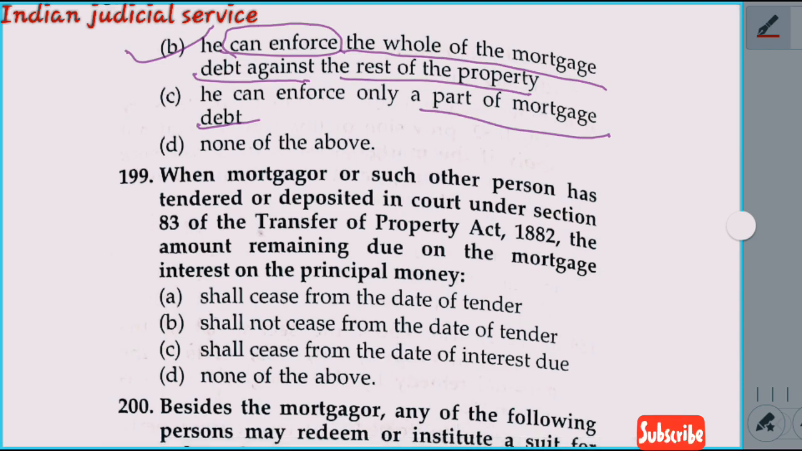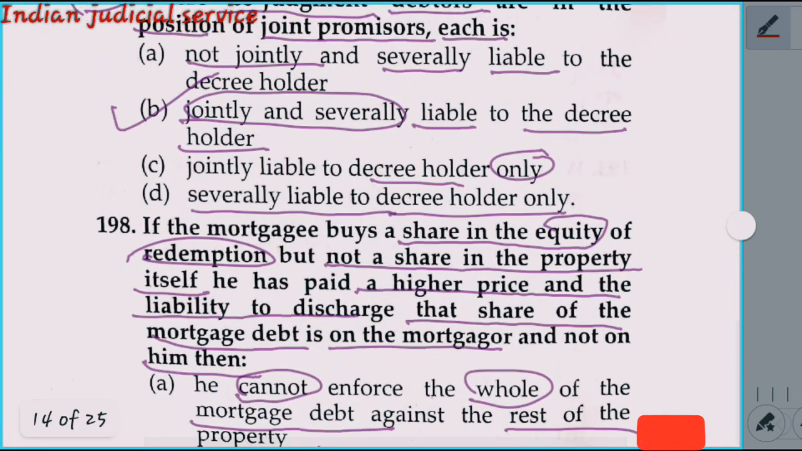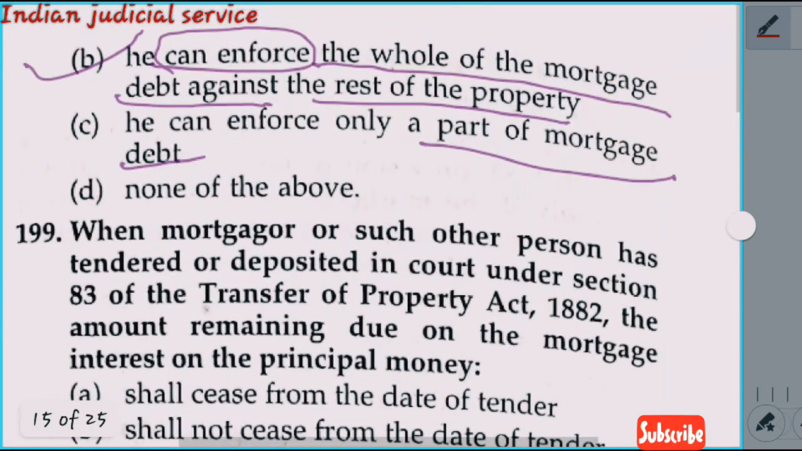Again I read the question here for better understanding. If the mortgagee buys a share in the equity of redemption but not a share in the property itself, he has paid a higher price and the liability to discharge that share of the mortgage debt is on the mortgagor and not on him, then he can enforce the whole of the mortgage debt against the rest of the property. So answer here option B.